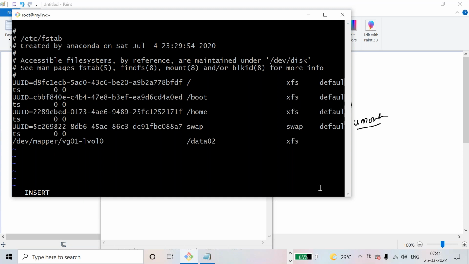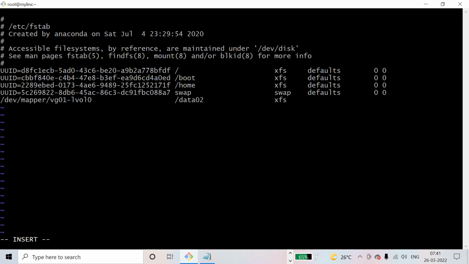And the default fsck options, take this as default. And next is the fsck pass. Take whatever the other file systems, such as boot, are having. Just enter these two: what is your file system, and what is the mount point. Remaining all you can take from the top, from how your root file system is. Same you can copy and paste.